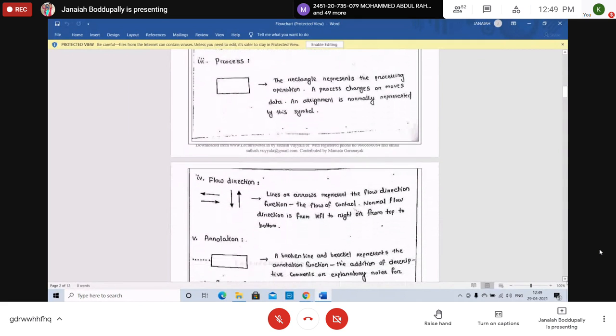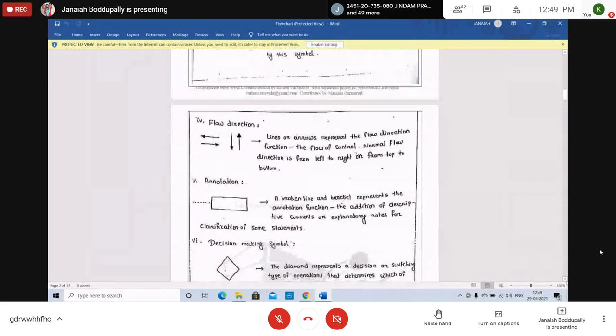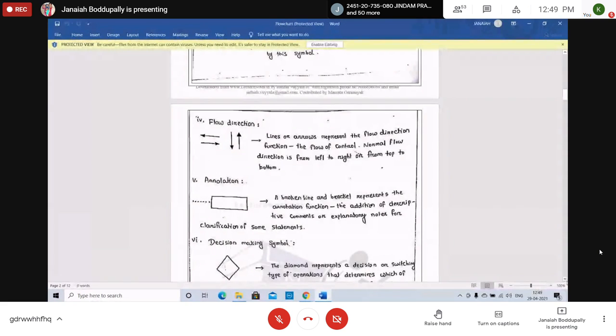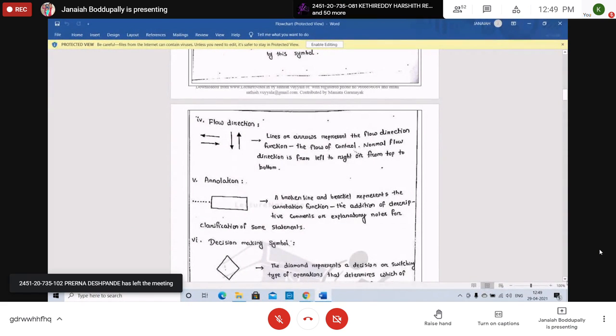Next, flow direction, the fourth one. Arrows. Generally, we use the arrows left to right as well as top to bottom. These lines and arrows represent the flow direction function. Flow direction, flow of control, from where to where it is going. Flow is left to right and from top to bottom only that we use.